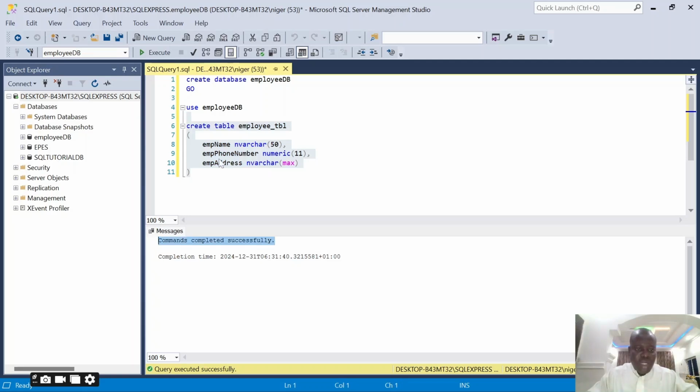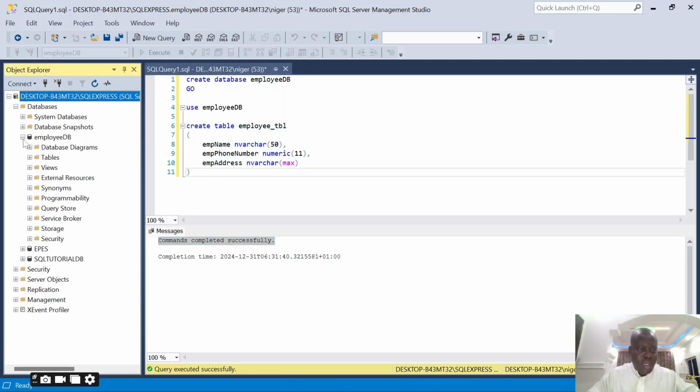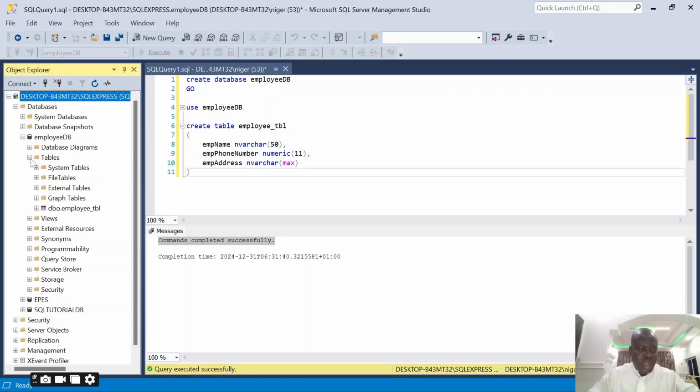And for me to check whether the table has been created, I can come here under my employee DB in the Object Explorer. I can go to the tables to see whether I have the table there already. So you can see I have the table here already.